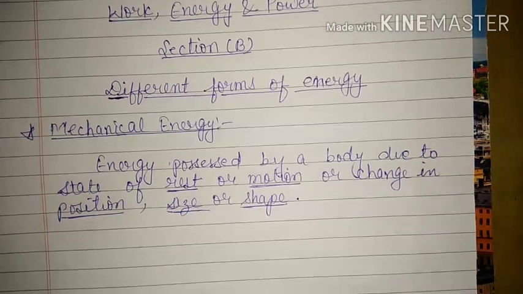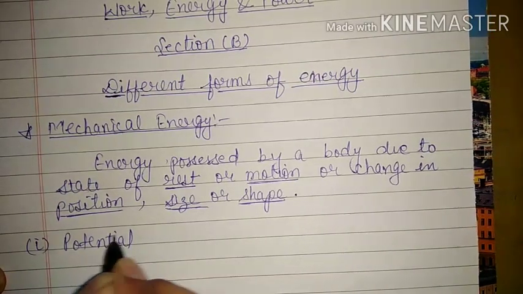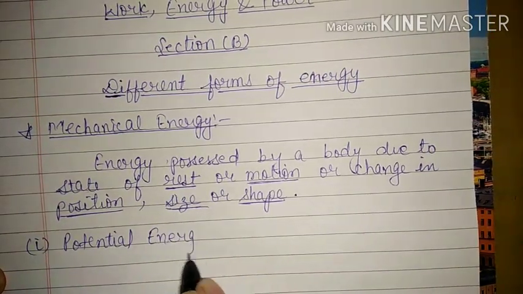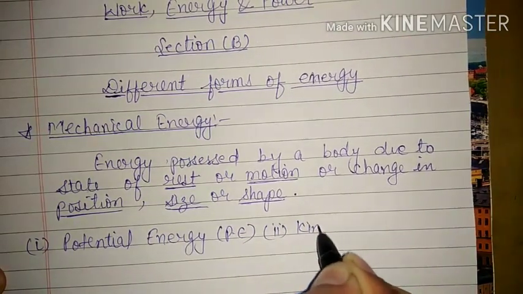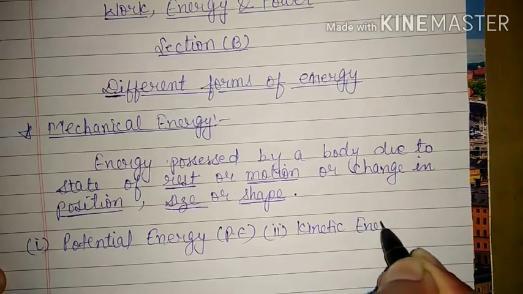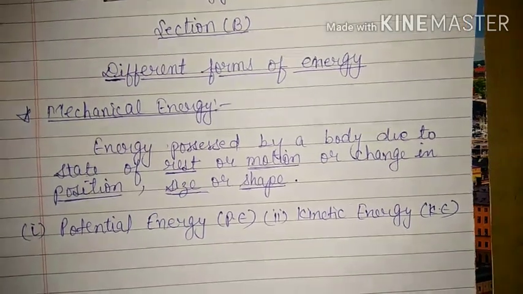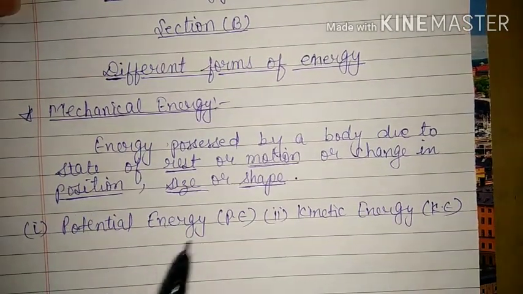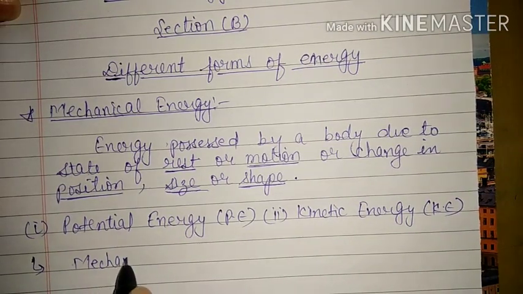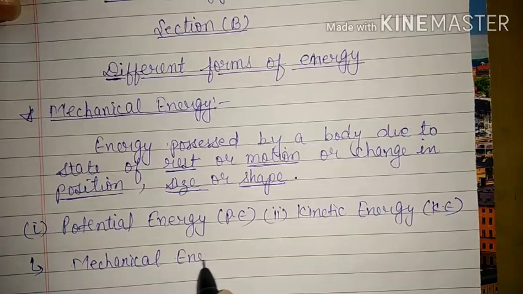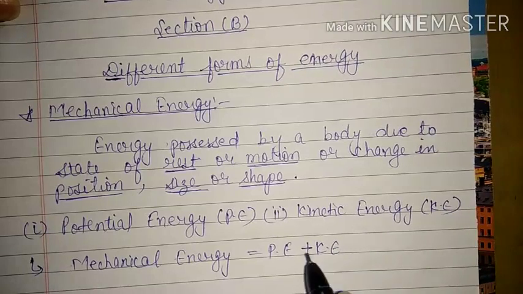Mechanical energy is of 2 types. First one is potential energy, and second one is kinetic energy. And therefore the total mechanical energy is the sum of potential energy and kinetic energy.